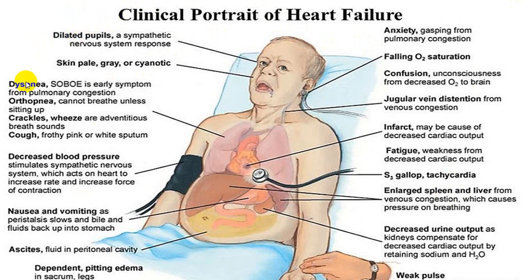These are all the symptoms: dyspnea, orthopnea, crackles, basal crackles, wheeze, decreased blood pressure, nausea, vomiting, ascites, pitting edema, anxiety, falling oxygen saturation, confusion, JVP elevated. You can have infarcts, fatigue, S3 gallop, tachycardia, hepatosplenomegaly, decreased urine output, low volume pulse, cold clammy extremities, a combination of LVF and CHF.